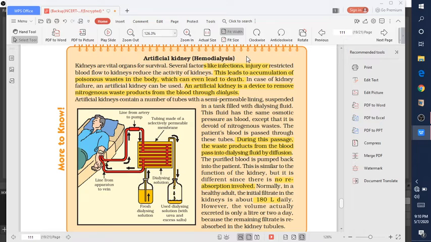Hemodialysis is done when there is an infection, injury, or restricted blood flow to the kidney, due to which the accumulation of poisonous waste in the body occurs, which leads to death also. So for removal of these poisonous wastes, doctors use the artificial kidney. And what is an artificial kidney? An artificial kidney is a device to remove nitrogenous waste products from the blood through dialysis.